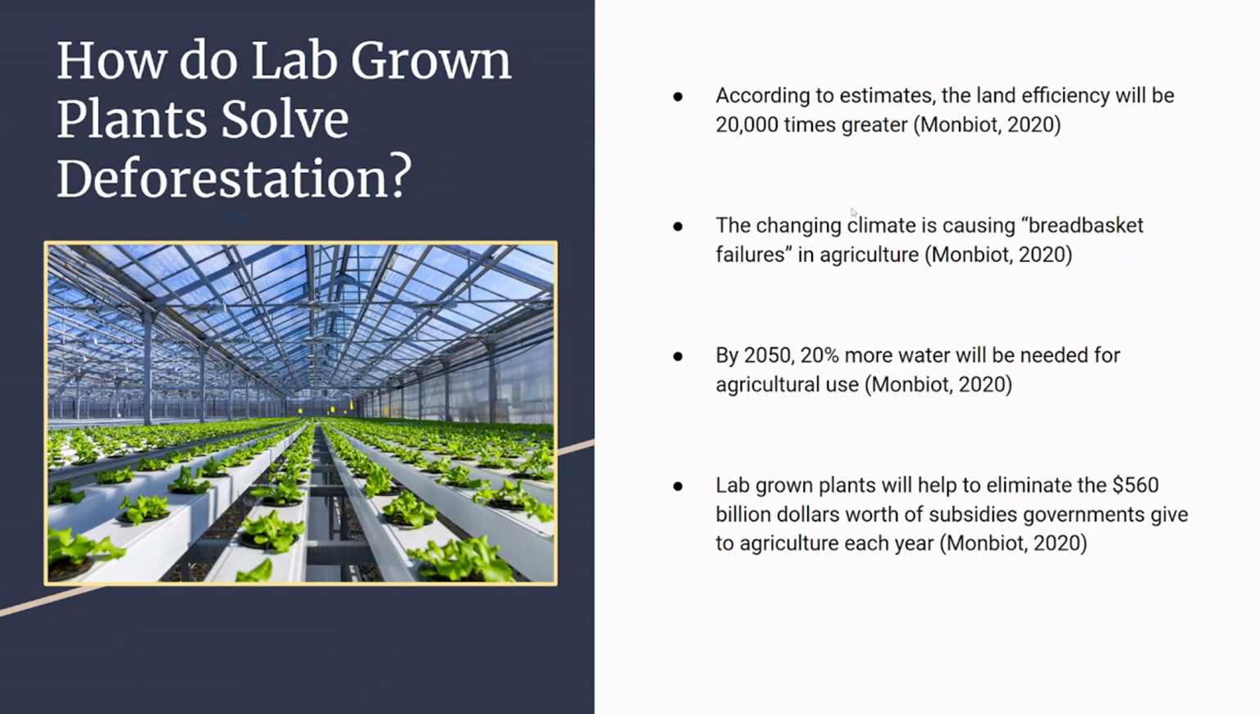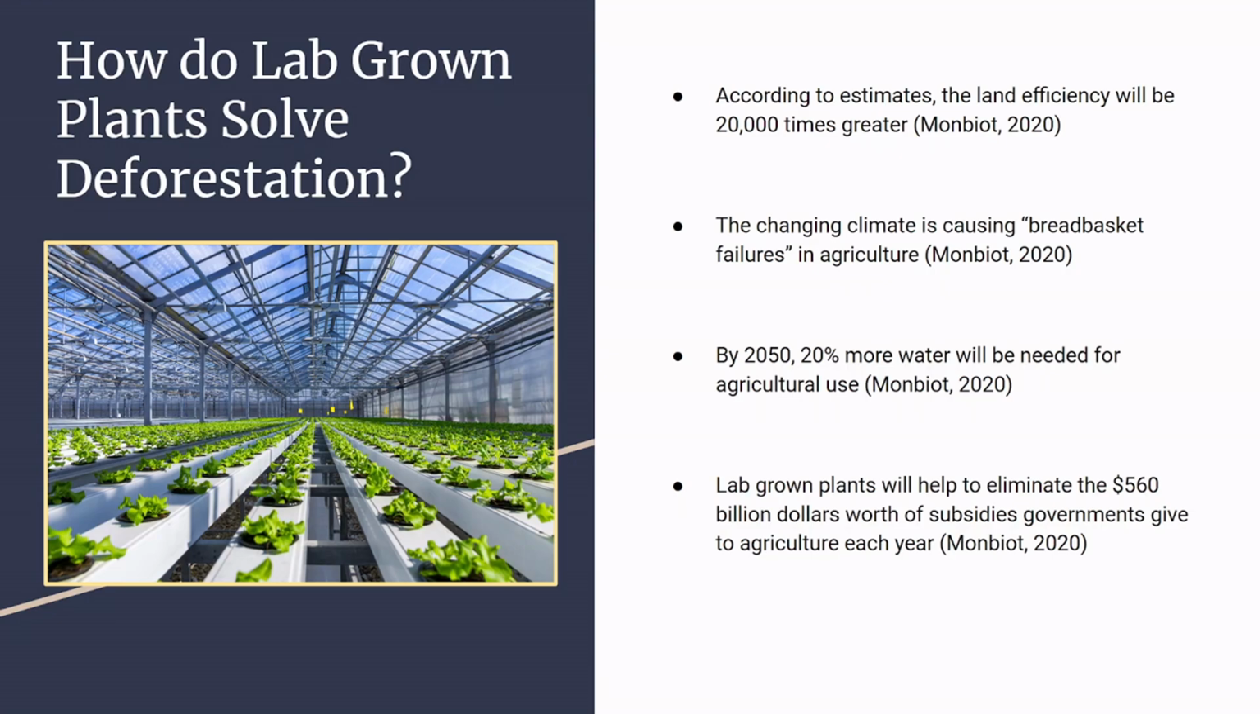How do lab-grown plants solve deforestation? Like the lab-grown meat, lab-grown plants also have a great efficiency when it comes to land use, having an estimated 20,000 times less space needed. Lab-grown plants will help to solve rapid deforestation because due to the changing climate, breadbasket failures are occurring, which means that many agricultural crop farms are failing in multiple ways. This will result in more fresh agricultural land being gained from deforestation in order to compensate for the climate changes.